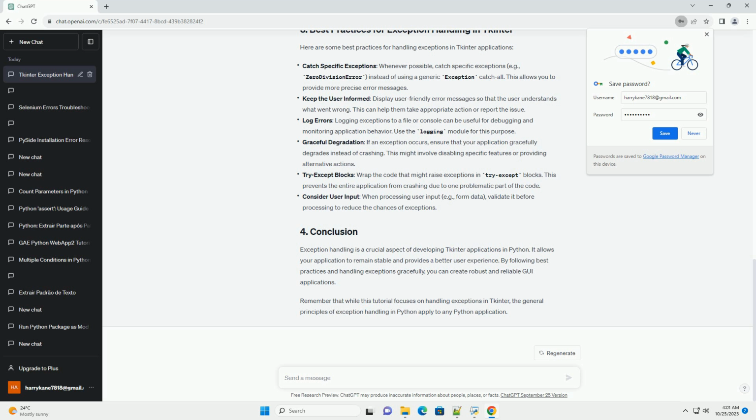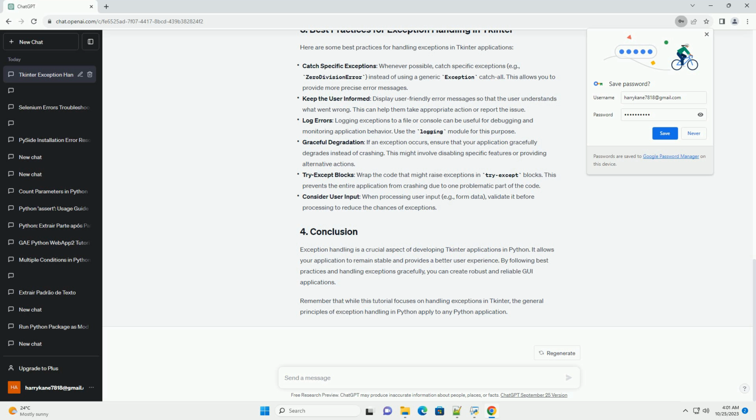Catch specific exceptions. Whenever possible, catch specific exceptions, for example zero division error, instead of using a generic exception catch-all. This allows you to provide more precise error messages. Keep the user informed. Display user-friendly error messages so that the user understands what went wrong. This can help them take appropriate action or report the issue.